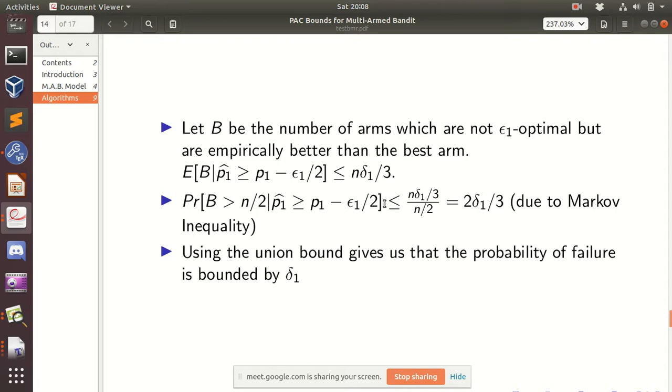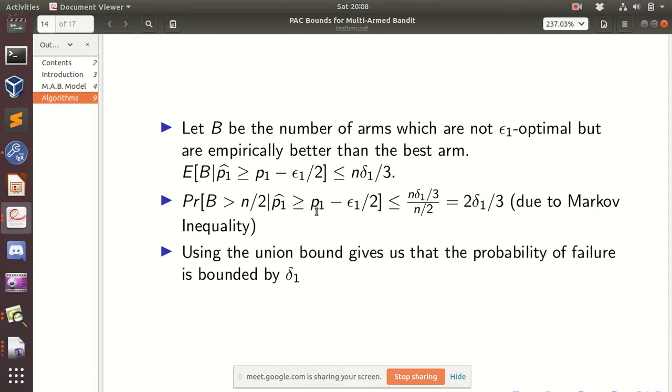I am taking it more than n by 2 to make sure that the best arm is not being sent there. So all very bad arms, which have gap more than epsilon 1, are being sent to the next level.